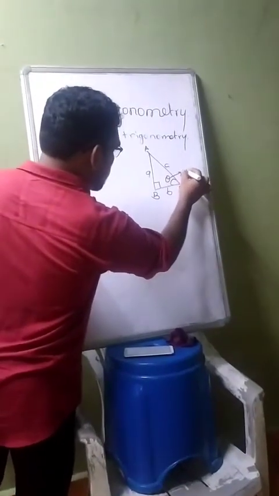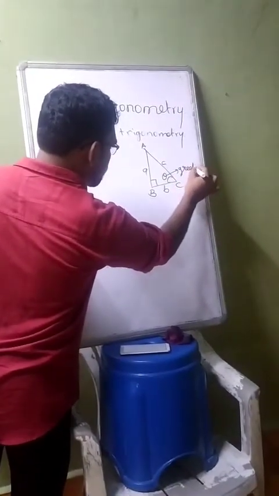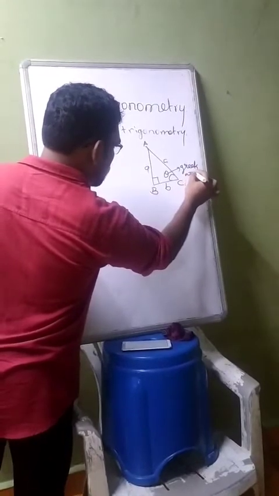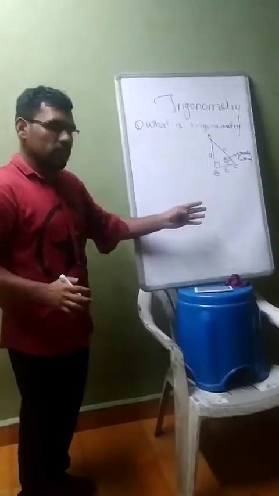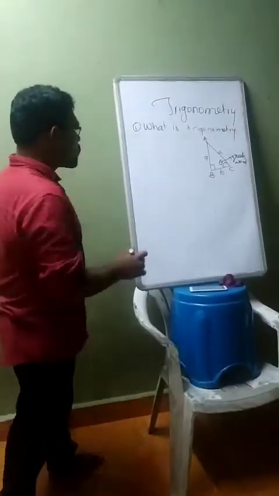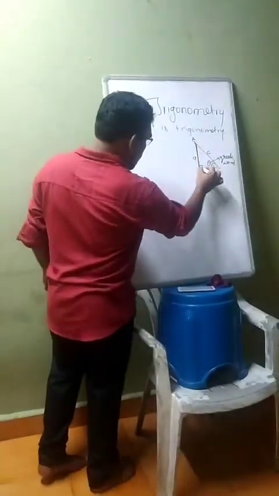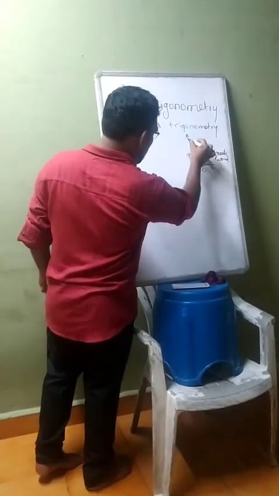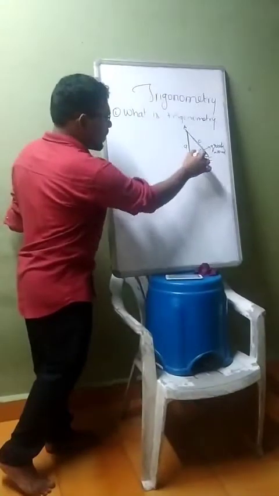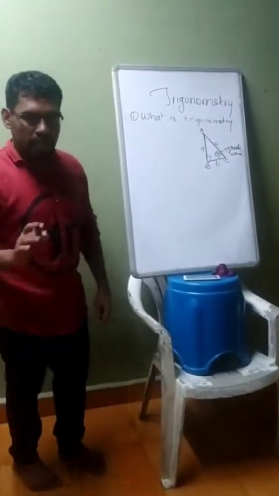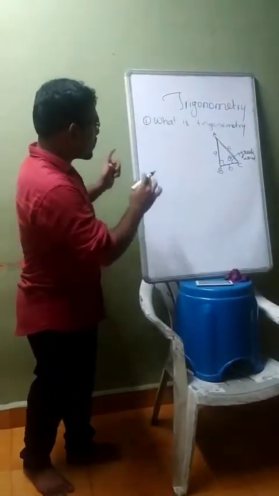Theta is the Greek word for angle. So measuring the sides A, B or C and the relationship between sides and angles of a right angle triangle is called trigonometry.